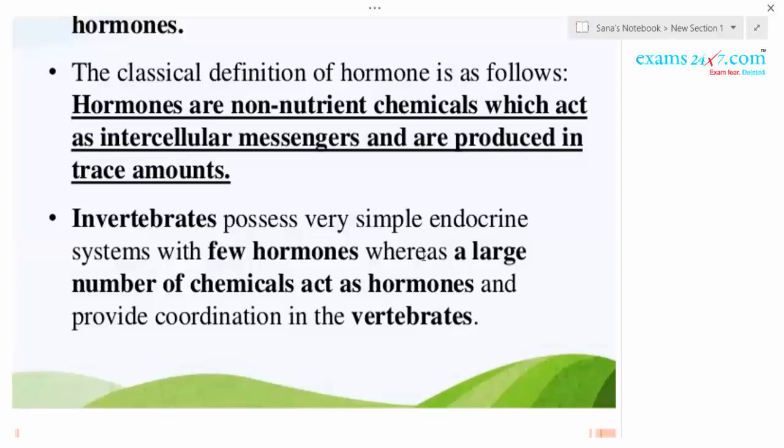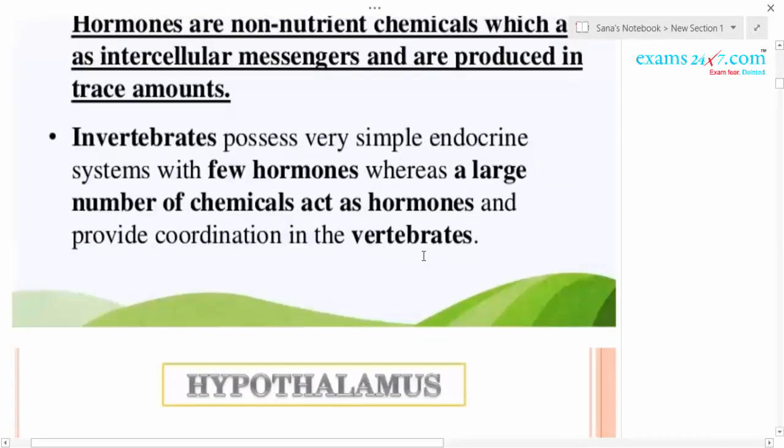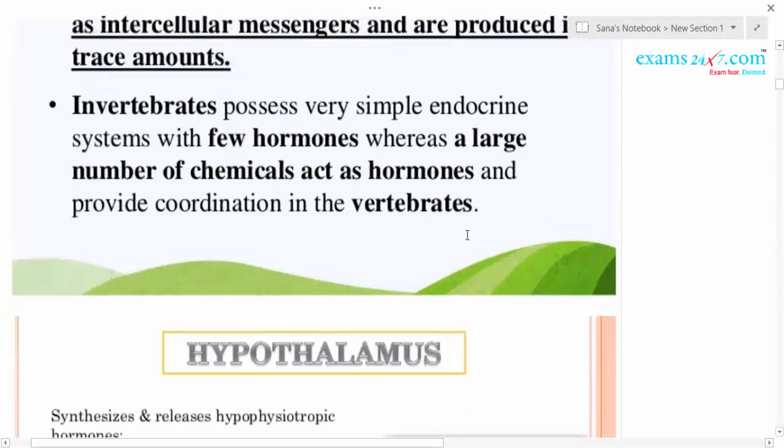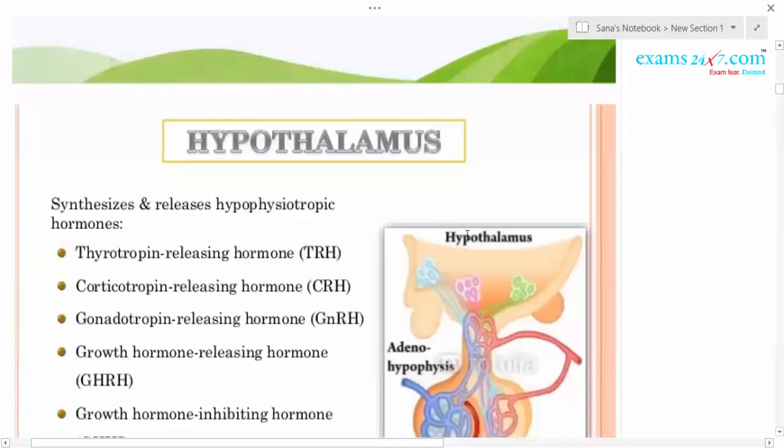Vertebrates possess a highly complicated endocrine system, whereas invertebrates possess a very simple endocrine system with very few hormones. A large number of chemicals act as hormones in higher organisms like vertebrates. Now we'll study the various endocrine glands and their hormones.